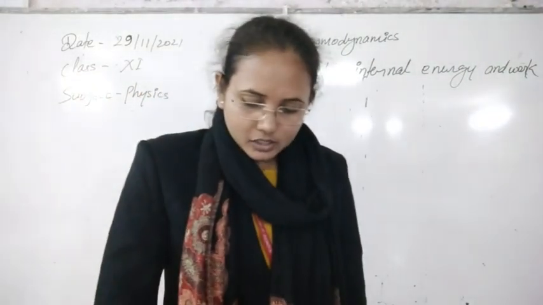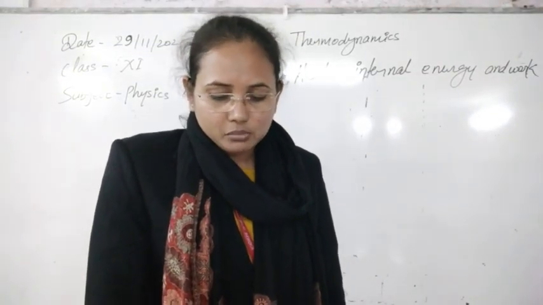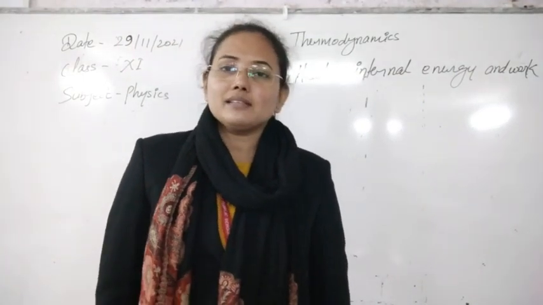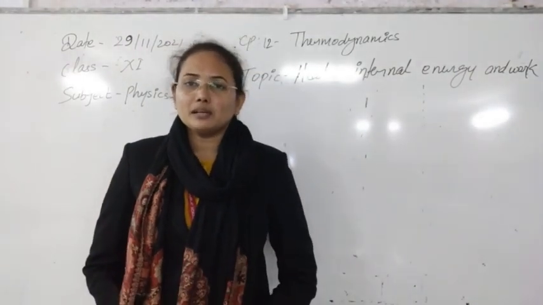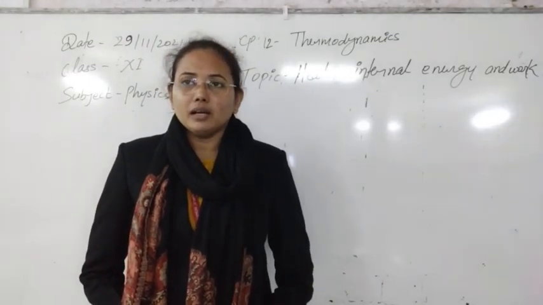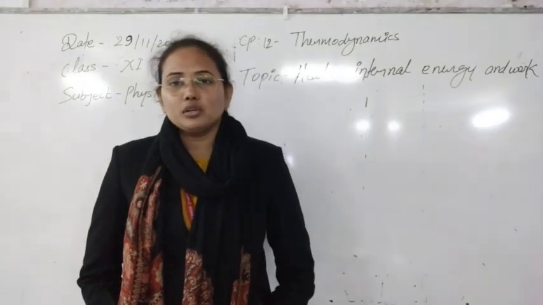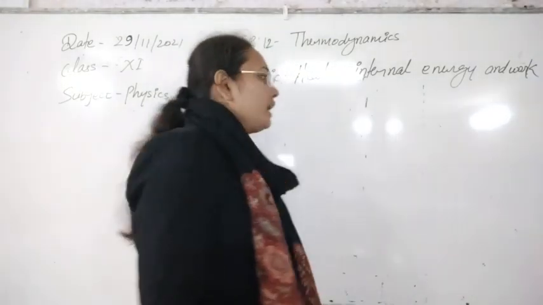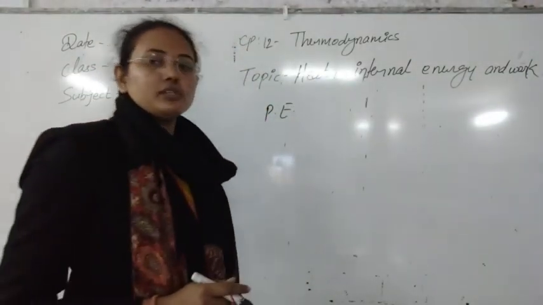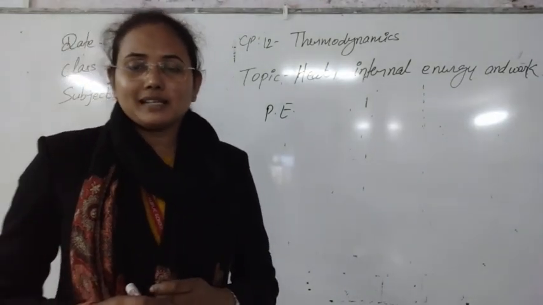So internal energy of the system is the total energy possessed by the system due to its molecular motion and its molecular configuration. As a system is made up of a large number of molecules and ions, each molecule or ion will have some position, some configuration. Due to its configuration, it will obviously have potential energy.